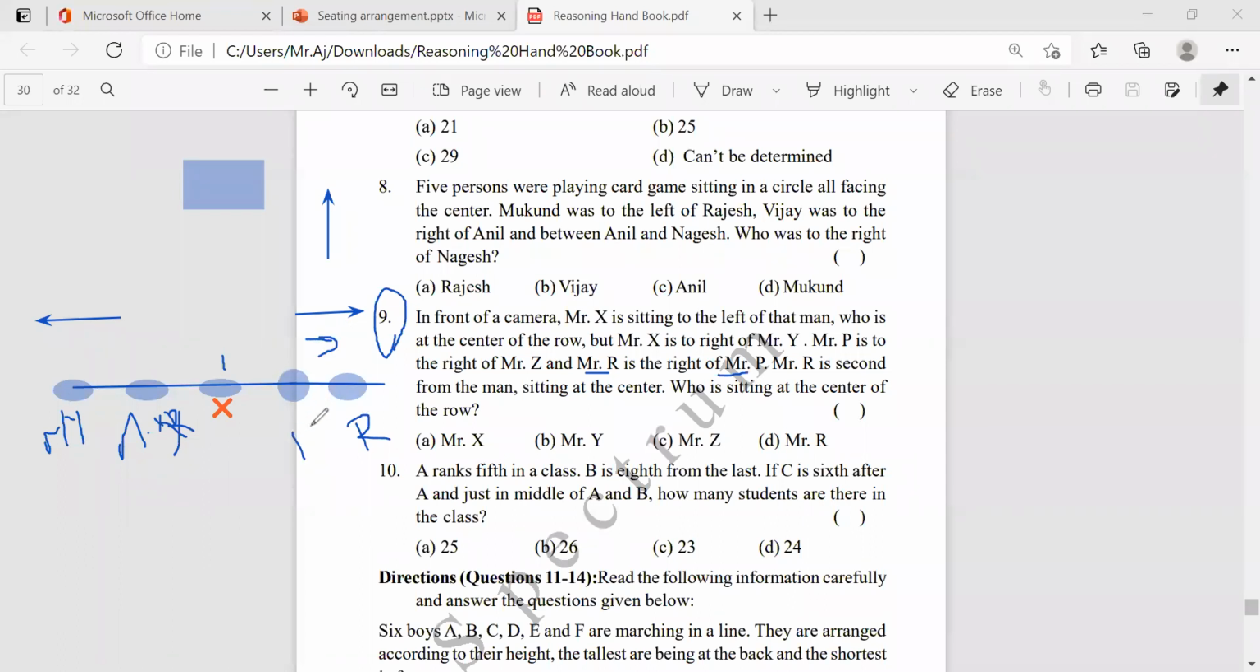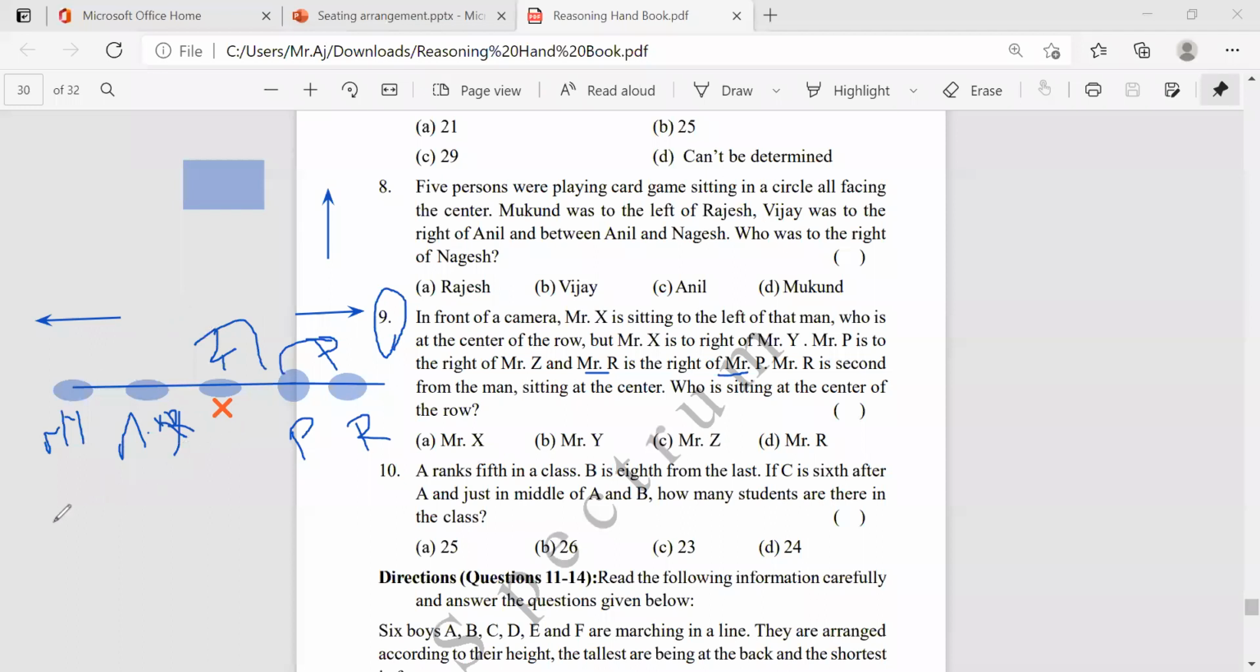So if P is there, P's right is R. This condition will be satisfied, right? Mr. R is right of P. Okay. And Mr. P is to the right of Z. Mr. P is right of Z. So here is the Z, then P, then R to the right of P, and here's left, and here's the right.